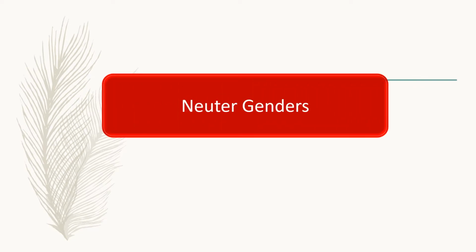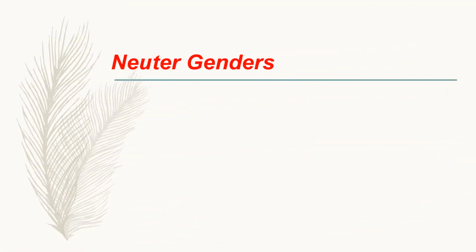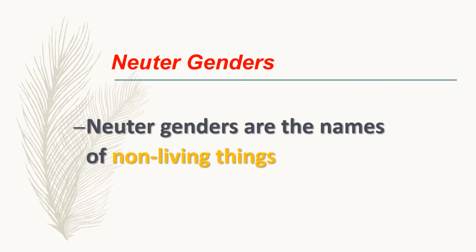Let's learn another type of gender, that is neuter genders. Let's learn about it. Neuter genders. Neuter genders are the names of non-living things. All the names of non-living things are the neuter genders. Can you divide the things into male or female? No. We can't tell whether a thing is a girl or boy. So, all the names of the things are neuter genders.